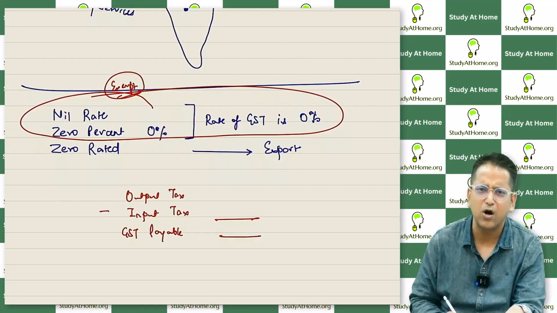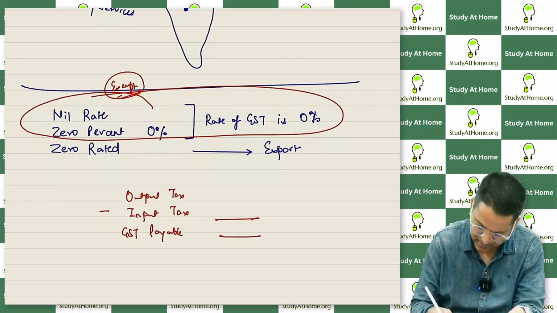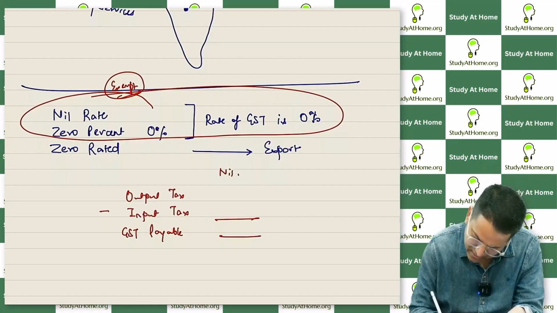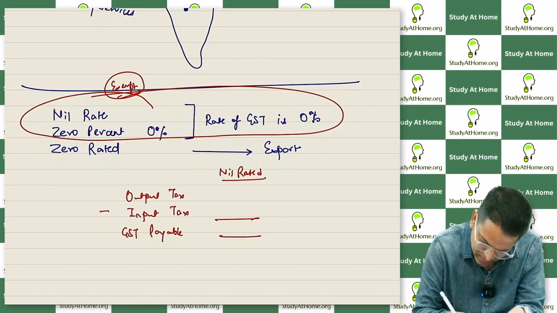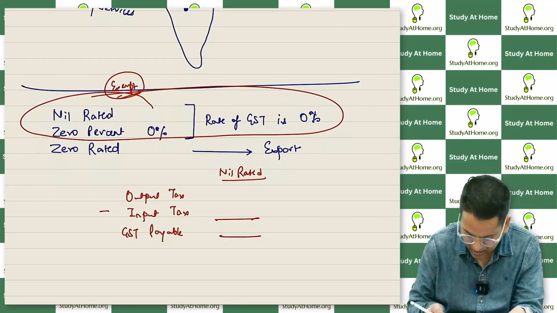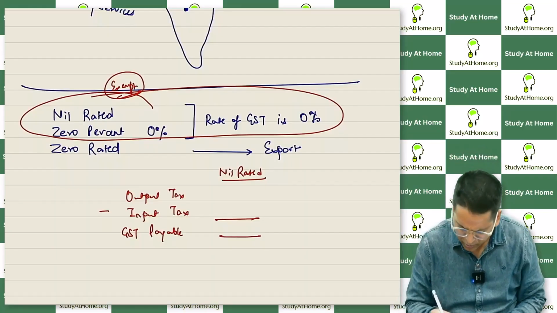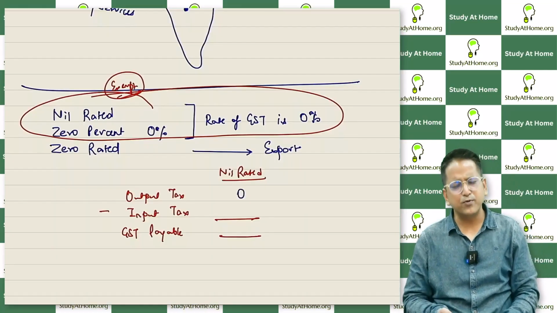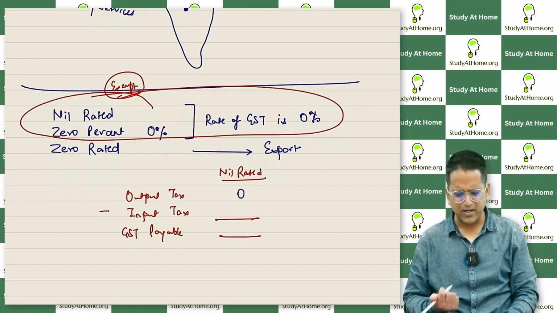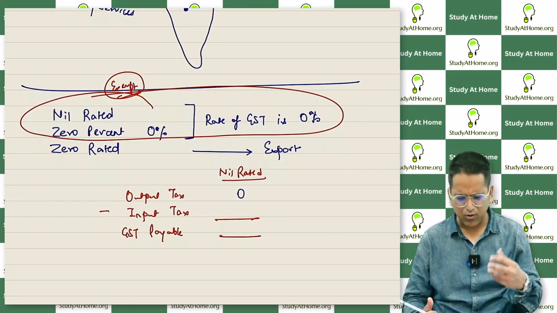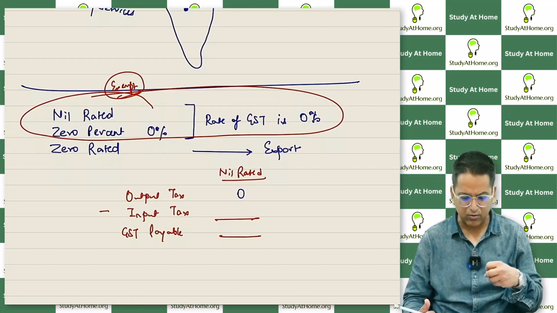You already know this input tax is deducted from output tax. First, we talk about nil rated. What will happen in the nil rated case? Nil rated or 0%, it's the same thing. Output tax will be 0. Did you pay at least any input tax? Yes, guys. When we purchased it, we might have paid at least some taxes on it.